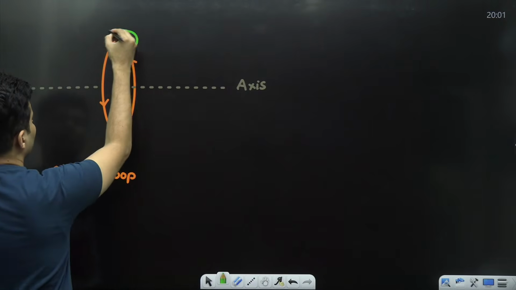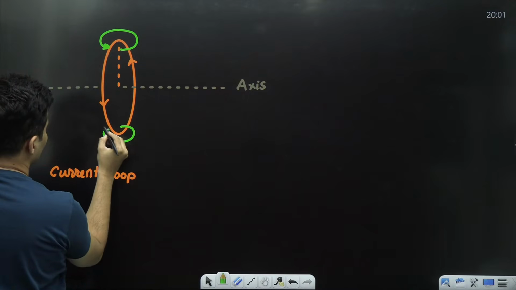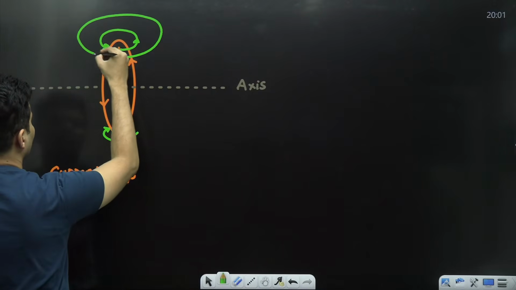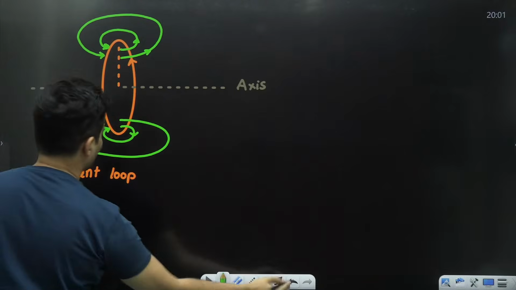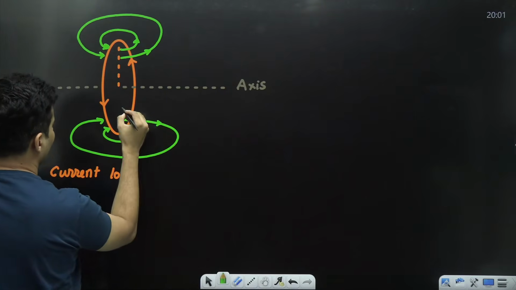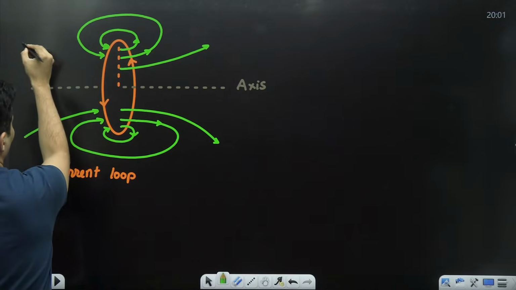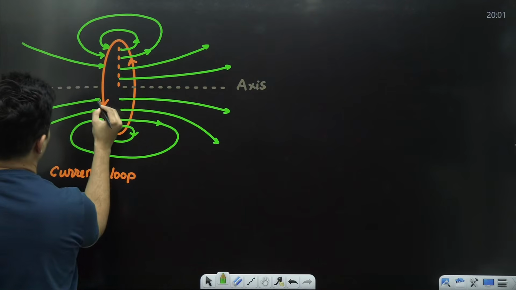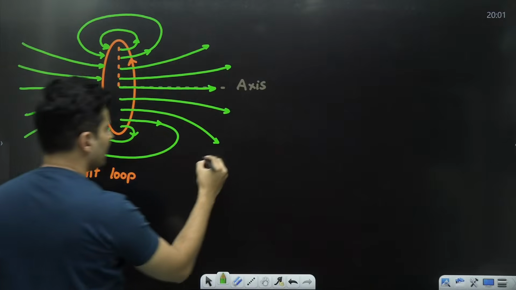It comes like this, goes over here, goes like this, goes over here. This is how the magnetic field lines look.